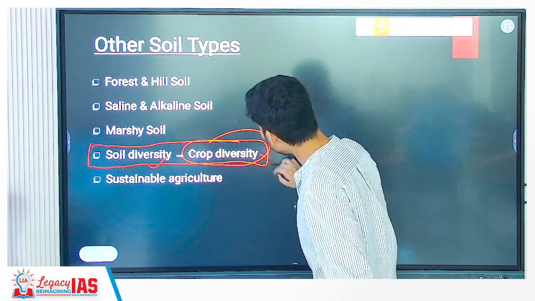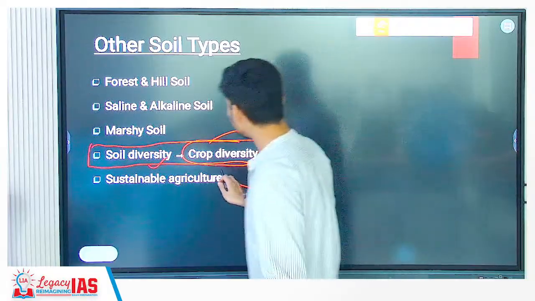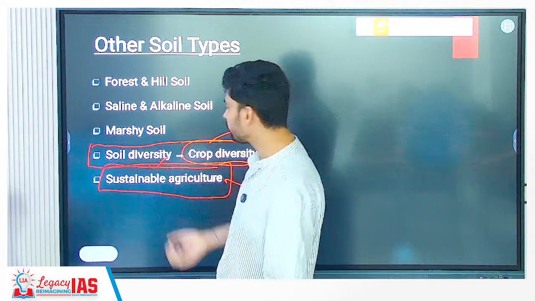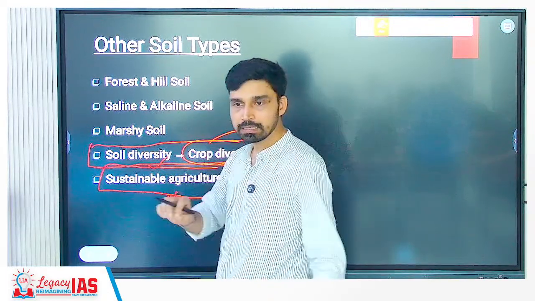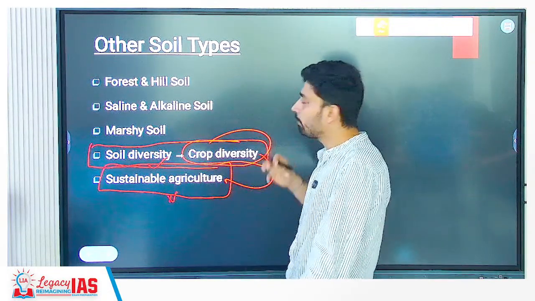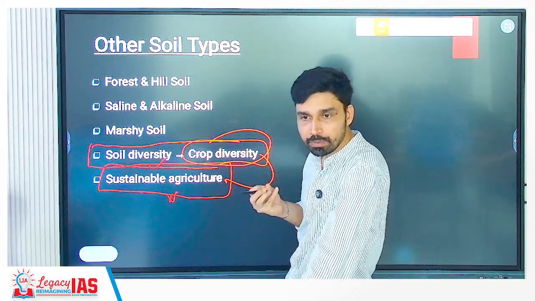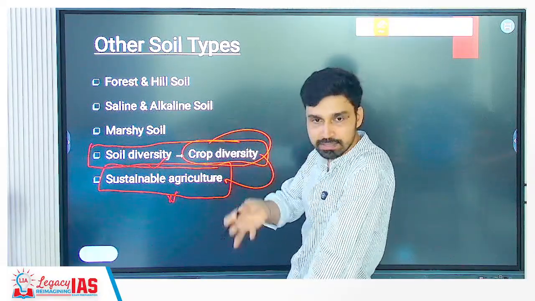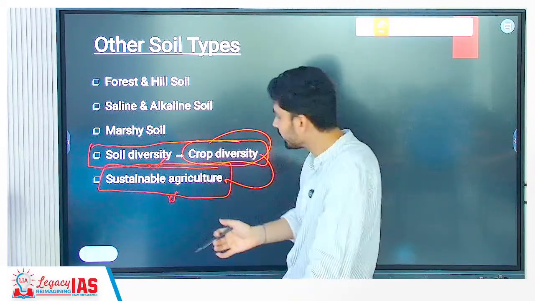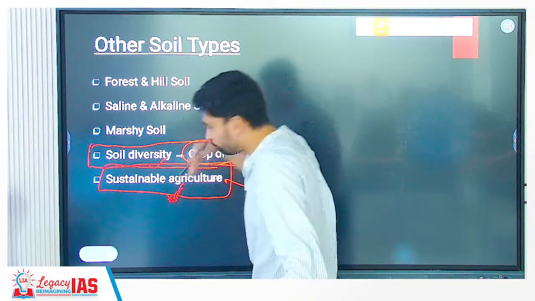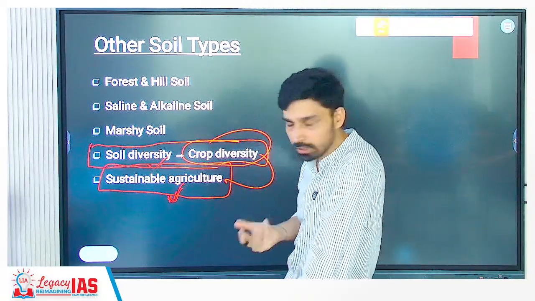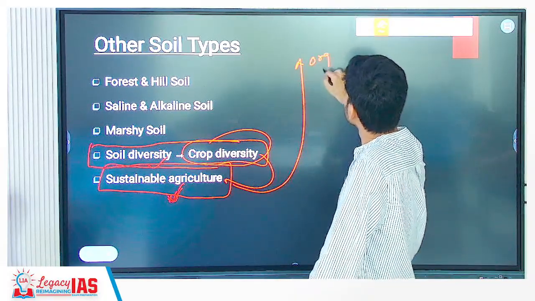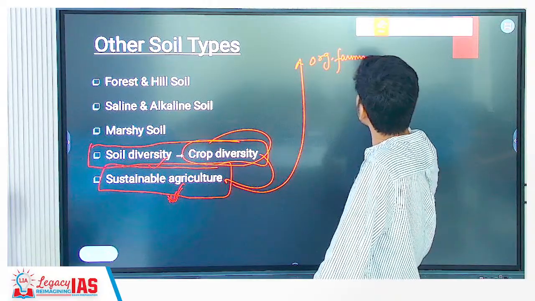And that's why if you want to really ensure that the soils of India remain in use for a long period of time, hundreds of years, what do we have to ensure? Agriculture should not be heavily chemical in nature. These days, what kind of agriculture are we practicing? A lot of fertilizers we are putting in the soil. A lot of, for example, insecticides, pesticides, weedicides, everything you are putting as such. So that overall, with the passage of time, degrades the quality of soil, and that's why we are shifting back to sustainable agriculture. And the example of this we can give as what?